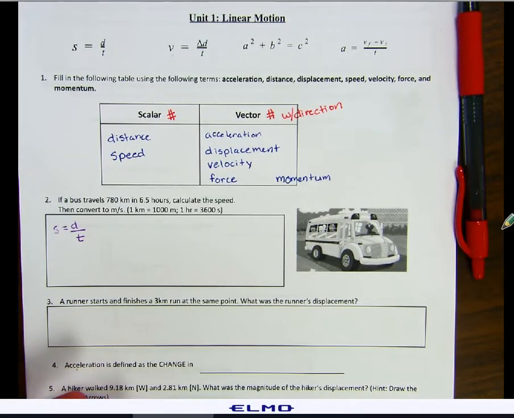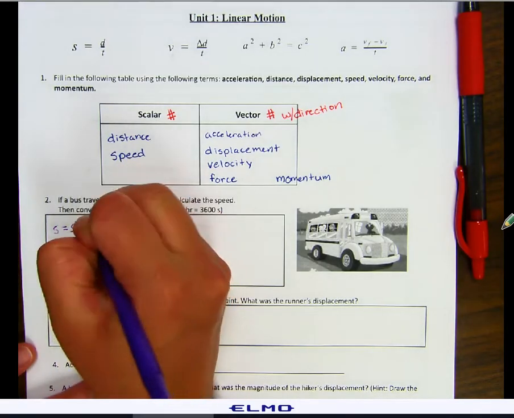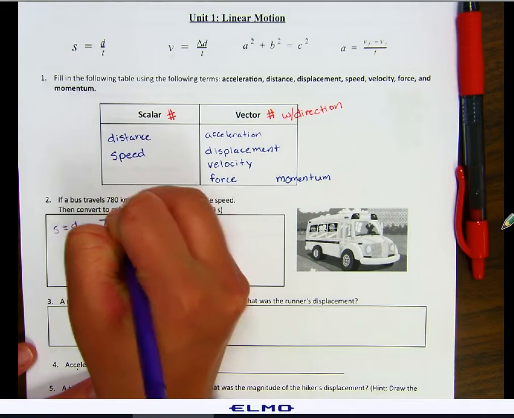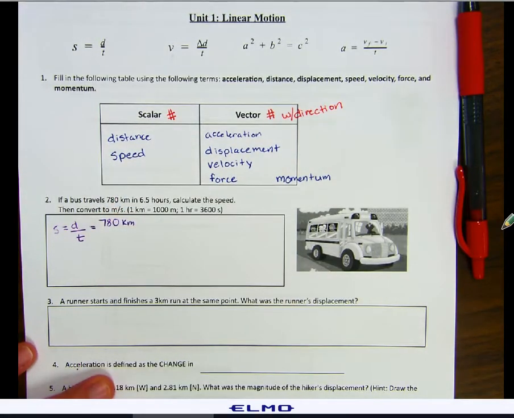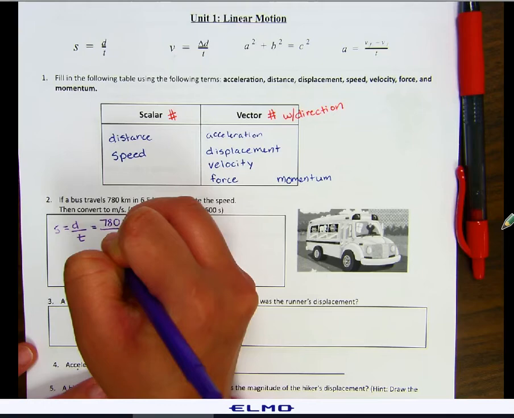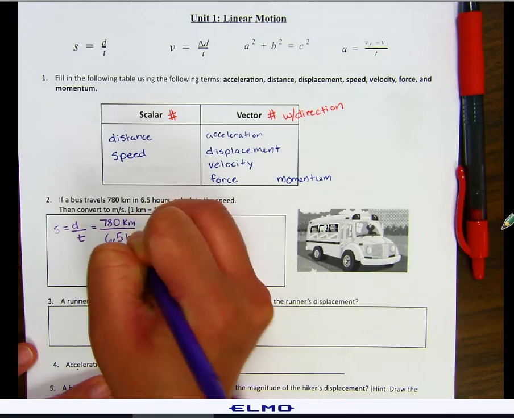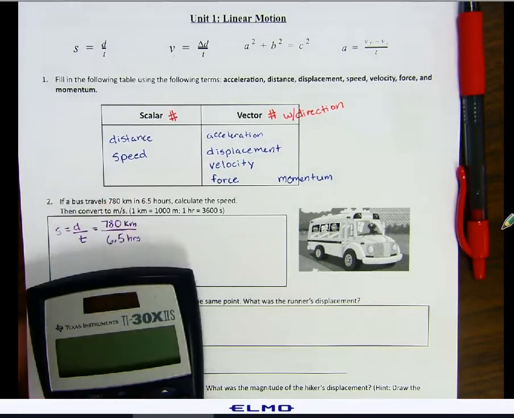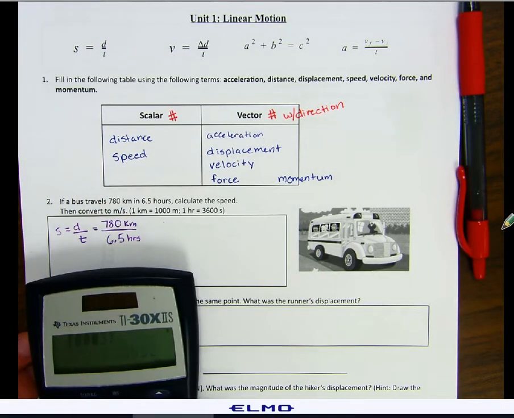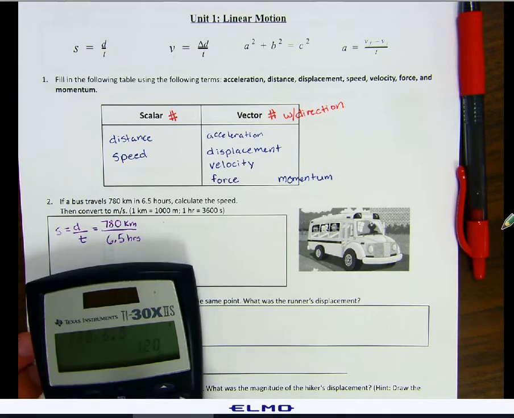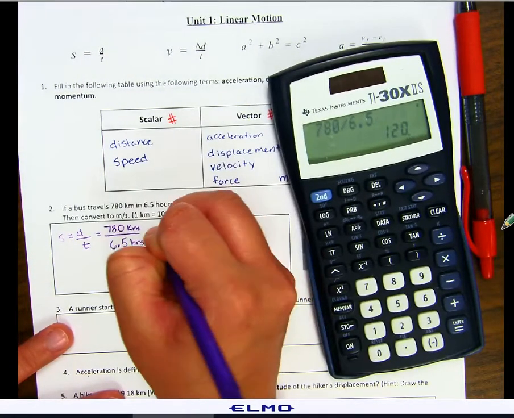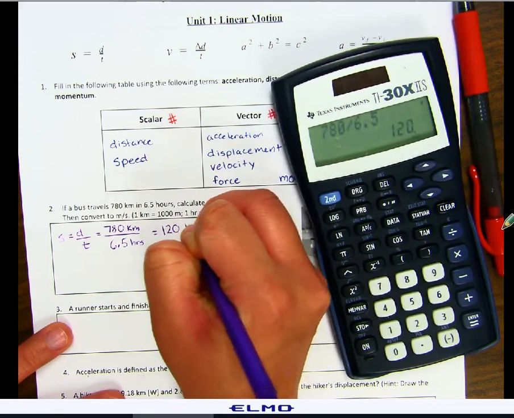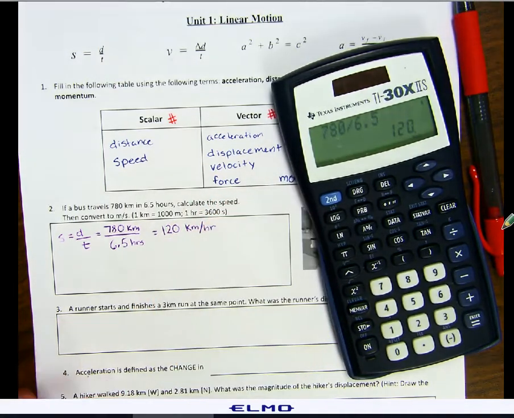Our distance is 780 kilometers, and our time is 6.5 hours. So that's going to be 780 divided by 6.5. That's going to be 120 kilometers per hour. But then we want to convert it to meters per second.